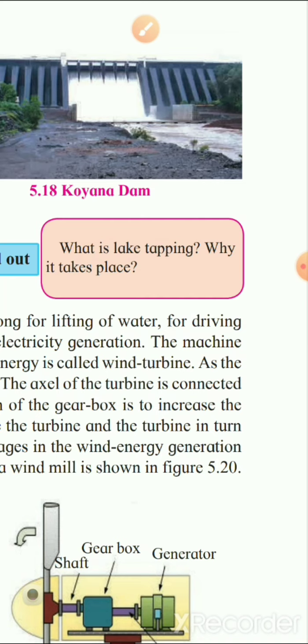Here, children, one question is there: what is lake tapping and why does it take place? That you have to do in your assignment book, but in short I am telling you that lake tapping involves excavating a tunnel almost up to the water, leaving the rock in contact, and then blasting out the final protective rock to allow the water to suddenly flow into the tunnel from the lake. What can be the reason? First, to refine the lake water. Second, to decrease the lake water, and third, to completely drain out the lake water. So this way we can see what lake tapping is.